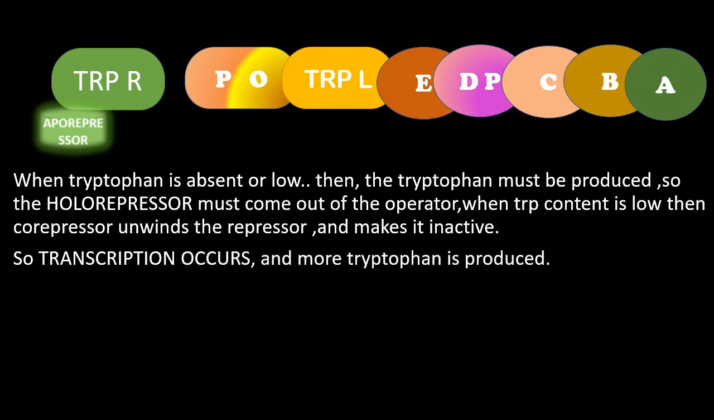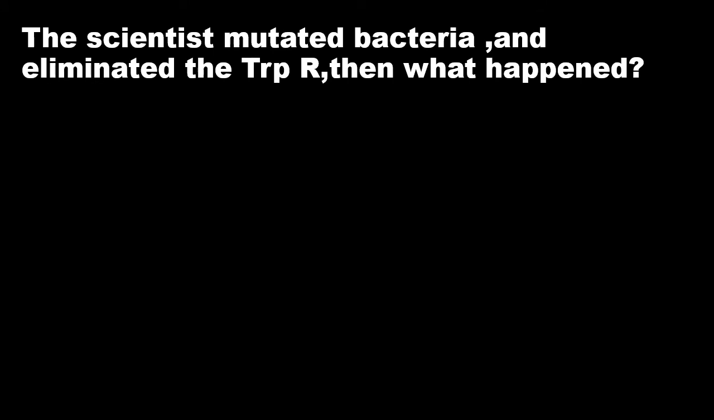Scientists mutated bacteria and eliminated the Trp R. So why did they mutate it? Because humans are in need of more tryptophan. So they mutated the bacteria for Trp R. When Trp R is not there, what will happen? They thought more tryptophan would be produced by the bacteria. But what happened? It doesn't happen like that.